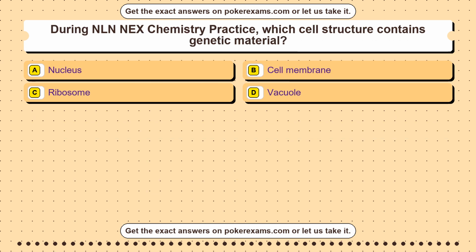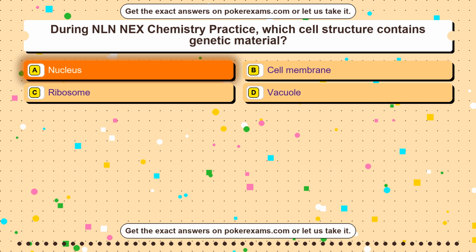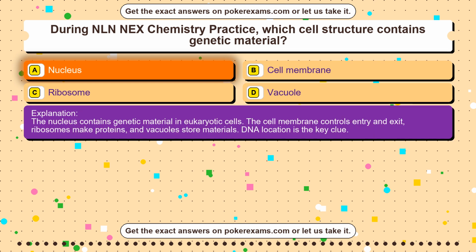Question 41. During NLN NEX Chemistry Practice, which cell structure contains genetic material? Option A, nucleus. Option B, cell membrane. Option C, ribosome. Option D, vacuole. The correct answer is option A, nucleus. The nucleus contains genetic material in eukaryotic cells. The cell membrane controls entry and exit, ribosomes make proteins, and vacuoles store materials. DNA location is the key clue.